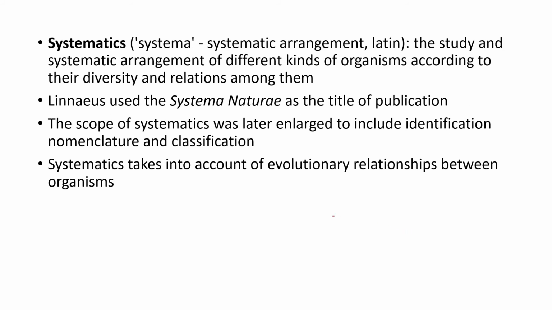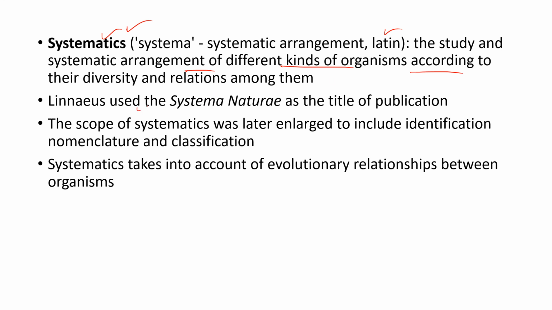Okay, and next the most important thing is systematics. Systematics, from systema, meaning systematic arrangement, is taken from the Latin. So it is the study and systematic arrangement of different kinds of organisms according to their diversity and relations among them. How the organism is related to the environment, how it relates to other organisms, how they are interacting. That is known as systematics. So we can use systematics to arrange the different kinds of organisms.